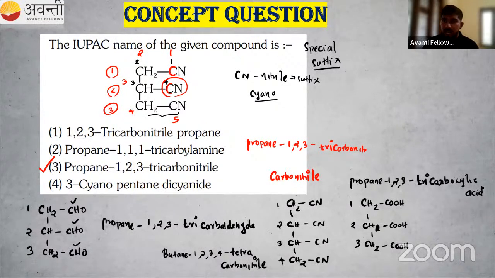So tricarbaldehyde, tricarboxylic acid, then carbonitrile. These are the different names given. I hope the special case is also clear to you. You have to practice this one, carbonitrile, carbaldehyde, etc. Okay. So the next one.